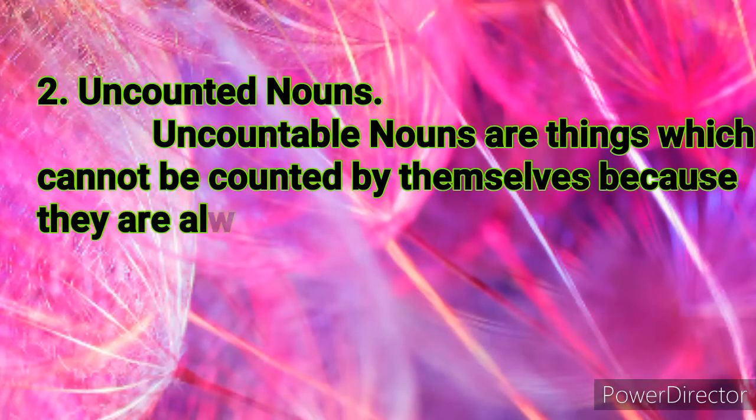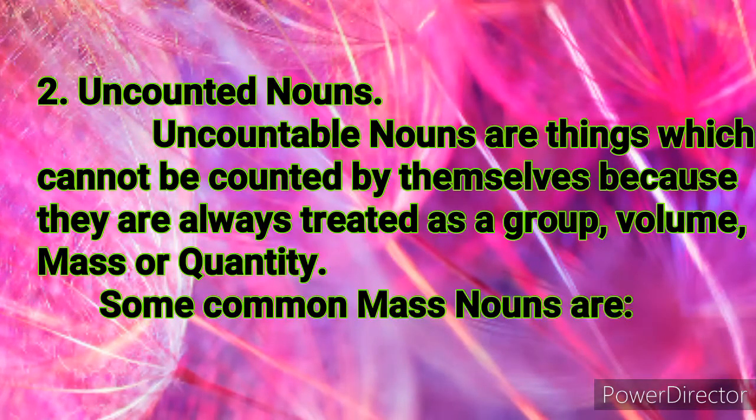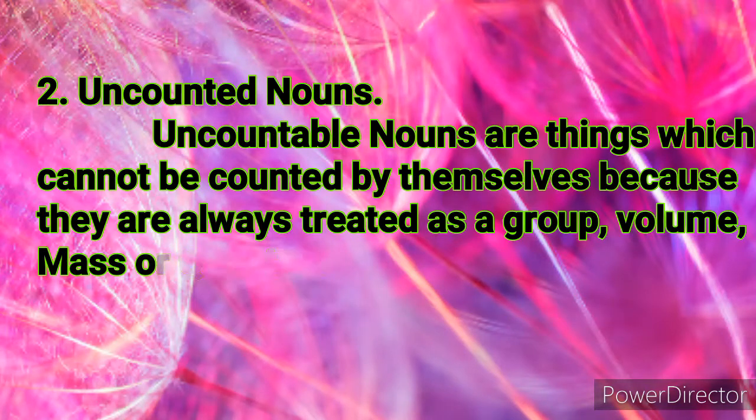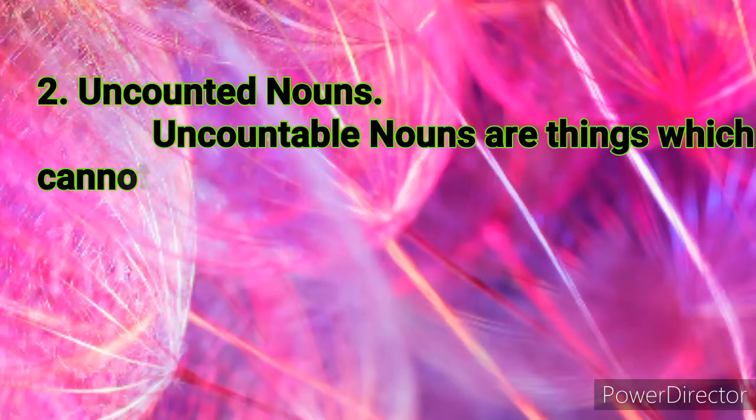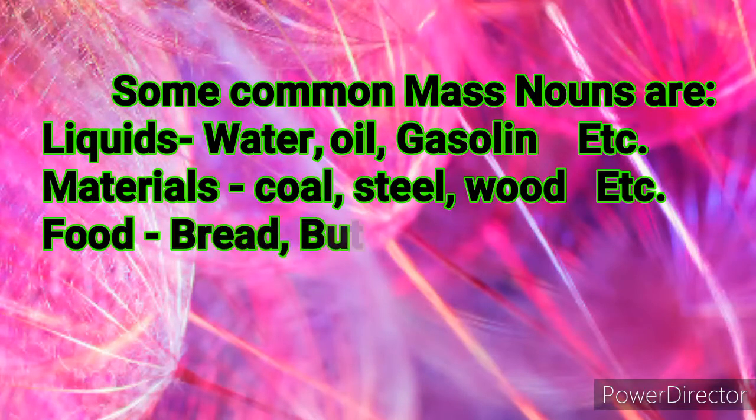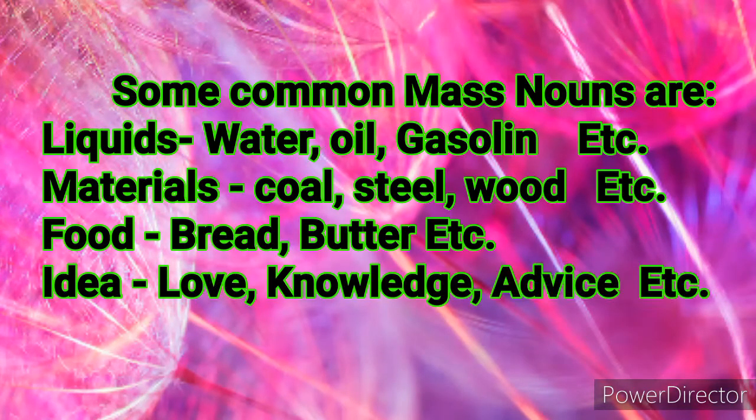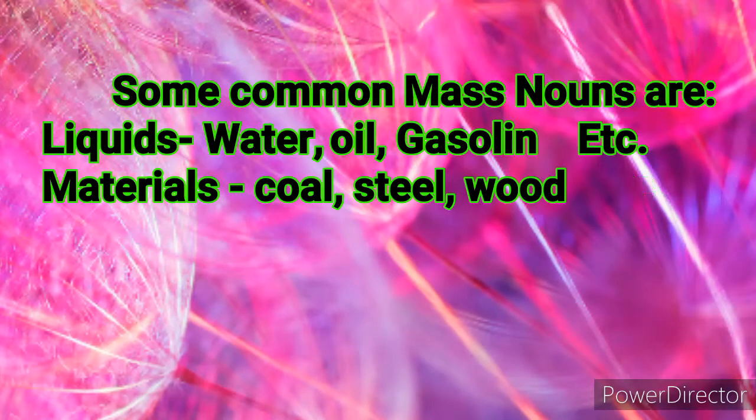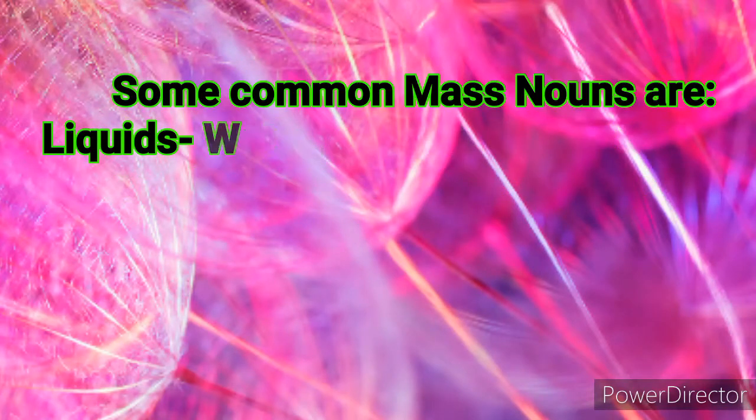In the second type, uncountable nouns. Uncountable nouns are things which cannot be counted by themselves because they are always treated as a group, volume, mass, or quality. Some common mass nouns are liquids, for example, water, oil, gasoline, etc. Materials: coal, steel, wood, etc. And food: bread, butter, etc. Ideas, for example, love, knowledge, advice. These nouns cannot be counted.